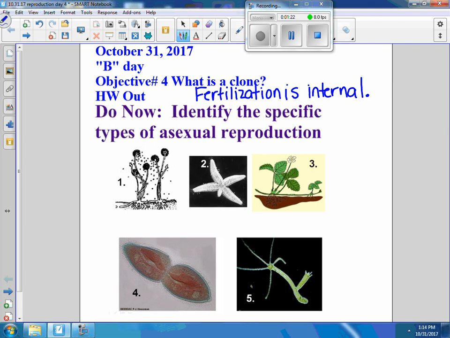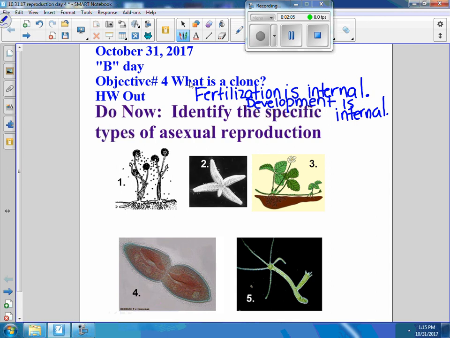As soon as the baby's fertilized, what's the term called? When it's fertilized, it's one cell, and it has a special name. What's it called? Yes, Mr. Gallo. It is a zygote. Good job. So now the zygote is inside the uterus and the baby develops over time. Where does that happen? Internally or externally? Development happens internally. So fertilization is internal as well as development is internal. We talked about organisms yesterday that develop externally. God bless you. We talk about organisms that fertilize externally. And in a couple of minutes, you're going to look at a worksheet that refreshes your memory.